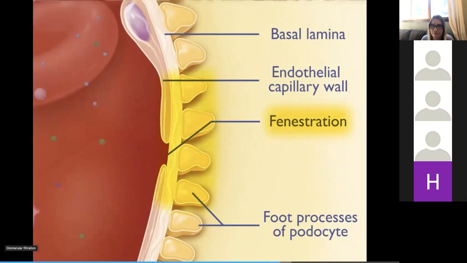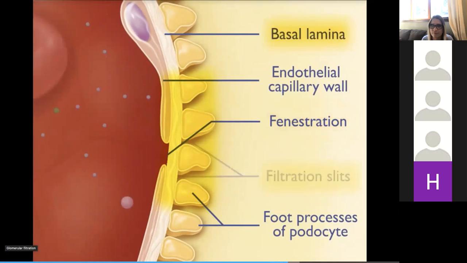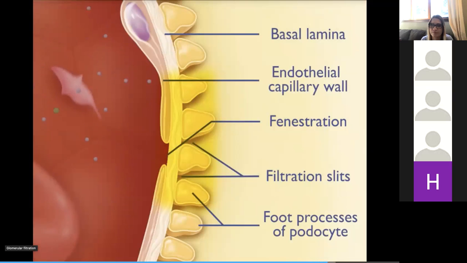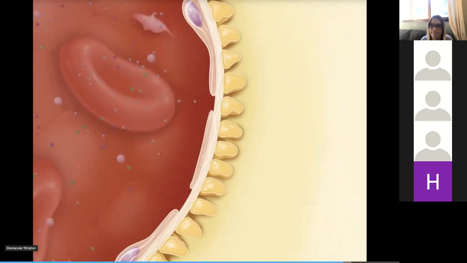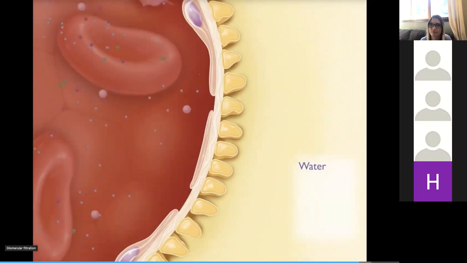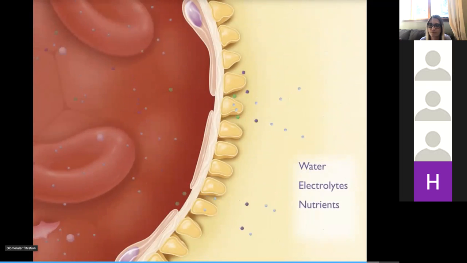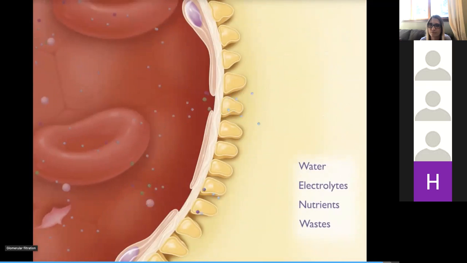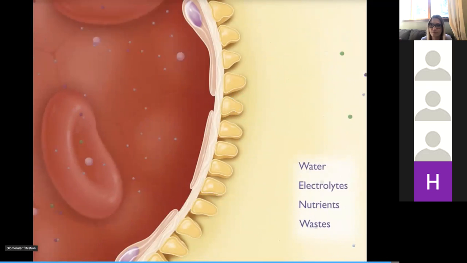Together, the fenestrated capillary wall, the basal lamina, and the podocyte filtration slits form the filtration membrane. These components act as a series of finer and finer sieves, which allow only relatively small molecules to pass through. As a result, filtration is selective based on molecule size. Water and small solutes, such as electrolytes, nutrients such as glucose, or wastes such as urea, leave the blood and collect inside the capsular space to form filtrate.